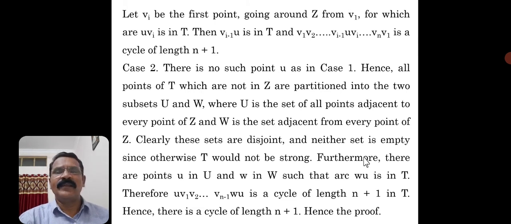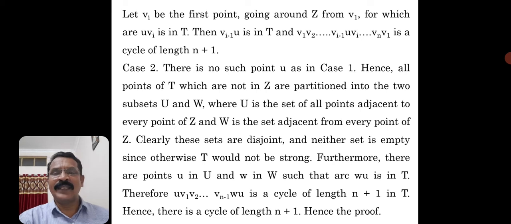Next, let Vi be the first point going around Z from V1 for which arc U Vi is in T. Definitely then Vi minus 1 U is in T, and V1, V2 and so on up to Vi minus 1, U, Vi and so on up to Vn, V1 is a cycle of length n plus 1.